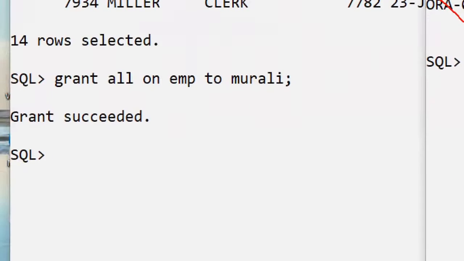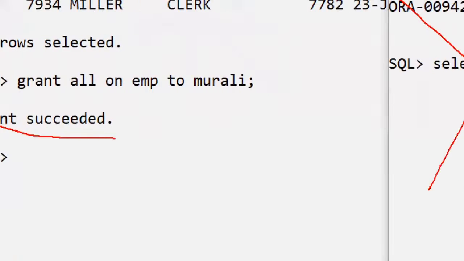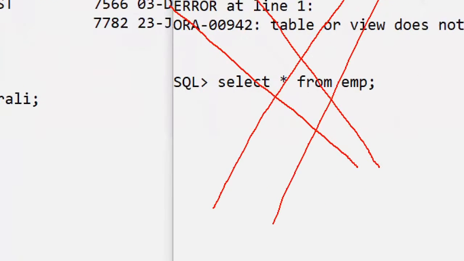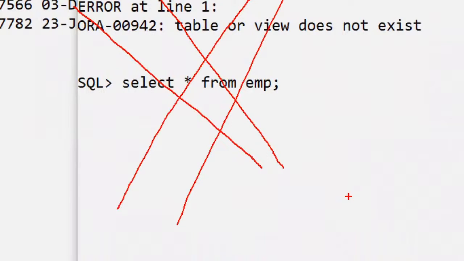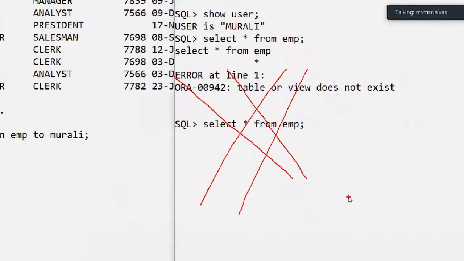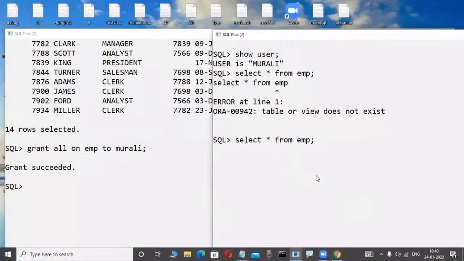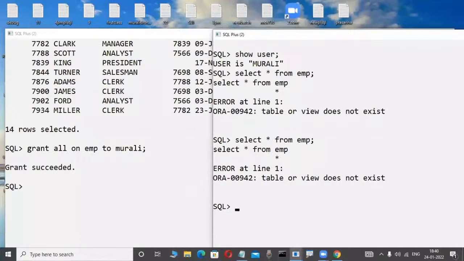Here grant is succeeded. Now why is it not possible? That purpose only they are giving a permission. You are also imagining like that. So how is it not working? What is going on? We are imagining. Now observe here. But unfortunately, this is not working. Why is it not working? Observe here. Suppose I am typing like this, here again it will give us an error.